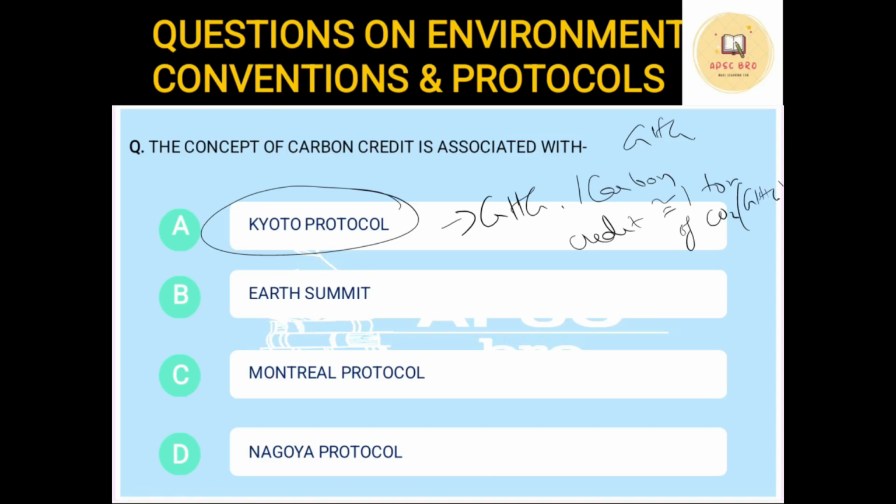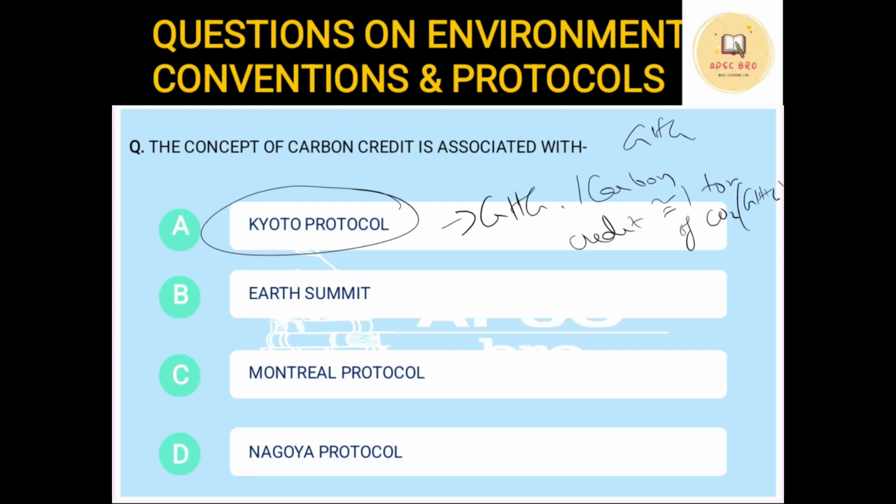That is, one carbon credit equals 1 ton of CO2. Now, every country is given one particular limit. You can only produce this much amount of CO2 or greenhouse gas in this period of time. So they'll be given a credit system like 10 carbon credits to India, 20 to US. I'm just giving an example.